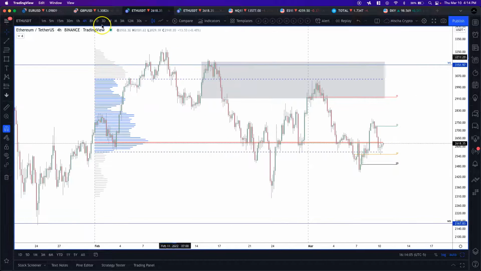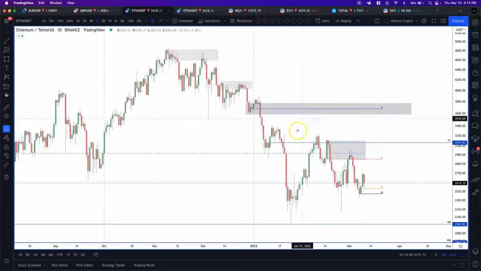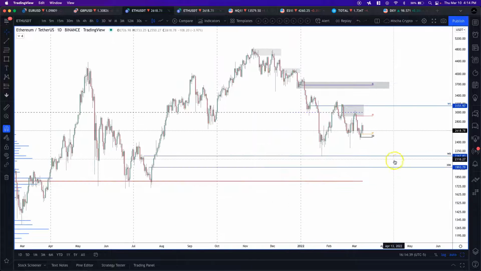Now, we've pretty much been consolidating, and if I go back to my daily, this price range right here, we've been consolidating within this price leg. We've not made a lower low, we've not made a higher high. So this entire area has been consolidation. Looking at what the asset managers have been doing within this area, we saw them reduce their shorts here, but then start to increase them starting from up here as the price was dropping again. So right now, we would assume that asset managers are adding shorts within this consolidation, and we could potentially see price eventually roll over to the downside, maybe down into this point of control, or maybe this 3-day demand area right here.